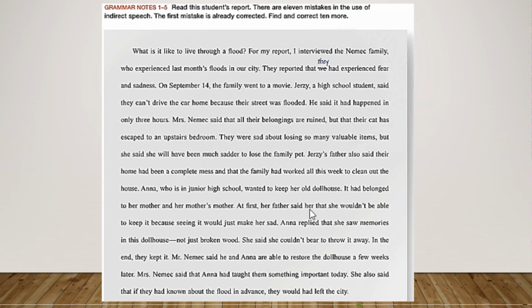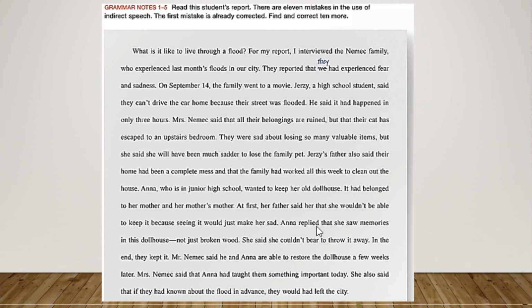If you remember in the class, I told you that if you want to use the reporting verb said plus the object pronoun that is receiving the information, you need to use to here. So here we have two options to fix this mistake. One is to use her father said to her, okay, that, or we change said for told. Her father told her, okay? So you can do both corrections. That she wouldn't be able to keep it because seeing it would just make her sad.